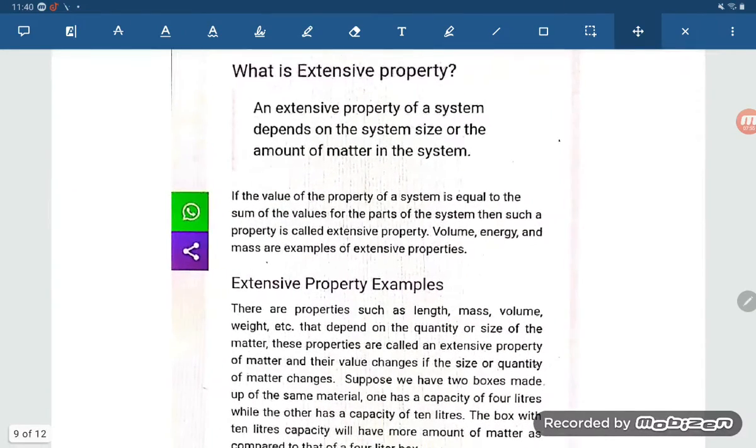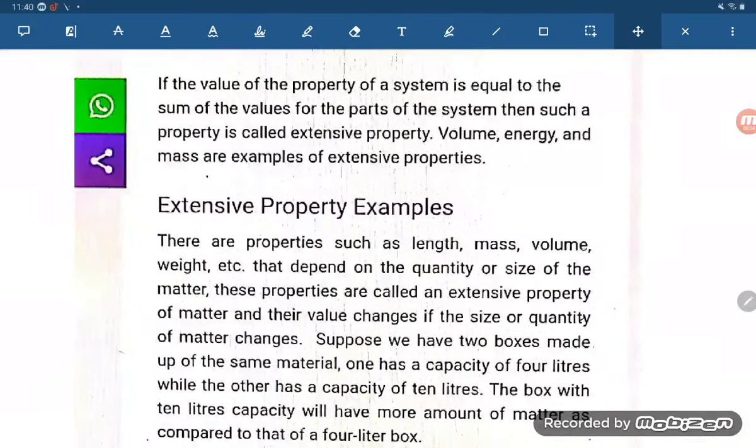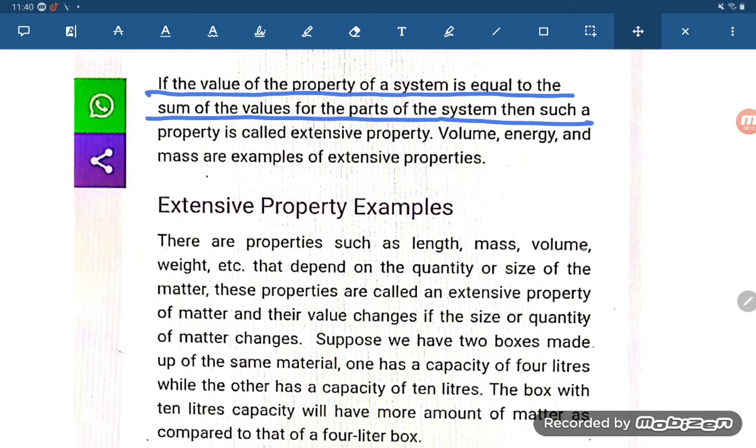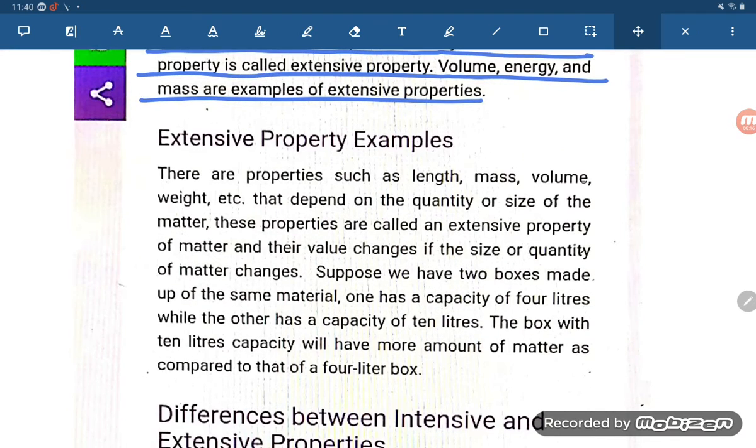An extensive property of a system depends on the system size or the amount of matter in it. Now what they are saying is, if the value of a property of a system is equal to the sum of the values of the parts of the system, then such a property is called an extensive property. Volume, energy, mass are examples of extensive properties.